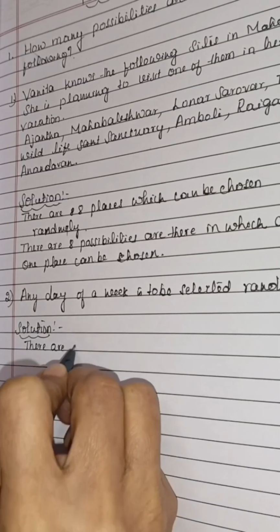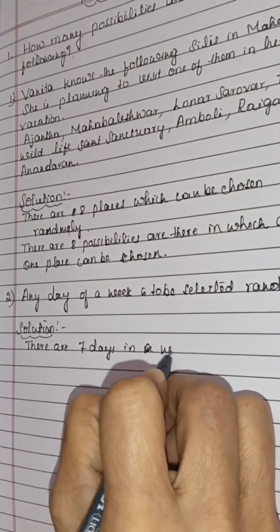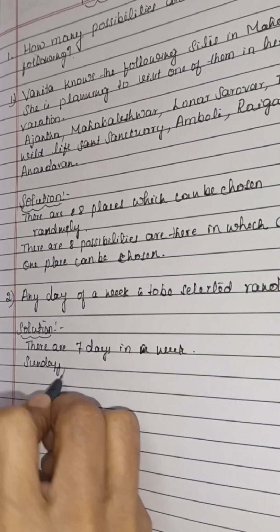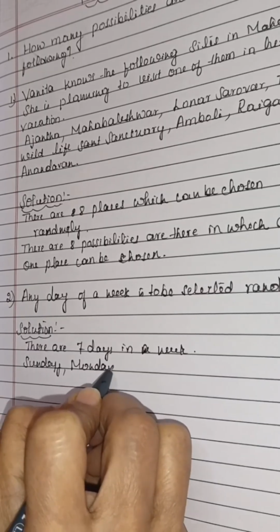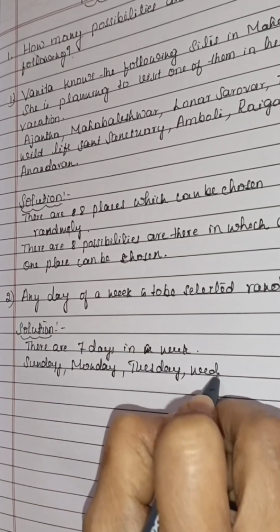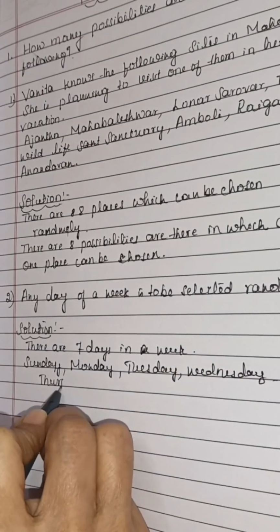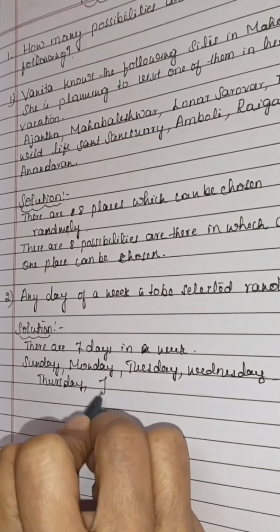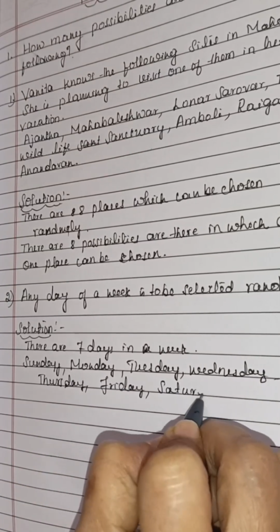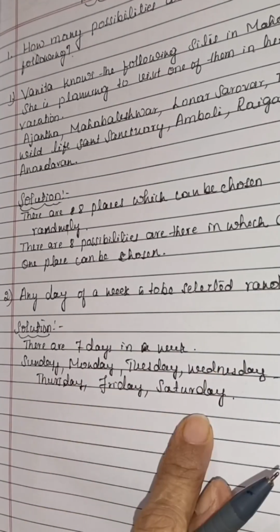So the answer is there are 7 days in a week. Sunday, Monday, Tuesday, Wednesday, Thursday, Friday, Saturday. See, 1, 2, 3, 4, 5, 6, 7. There are 7 days in a week.